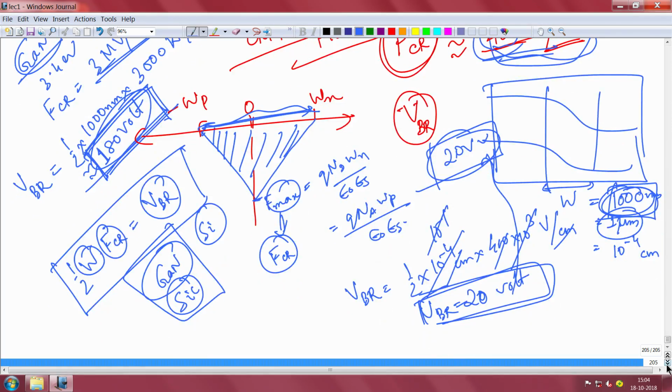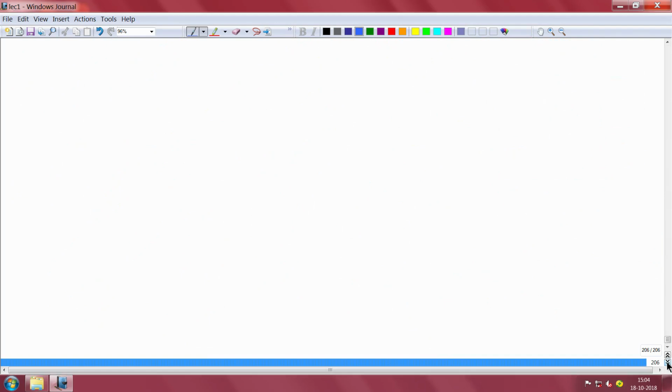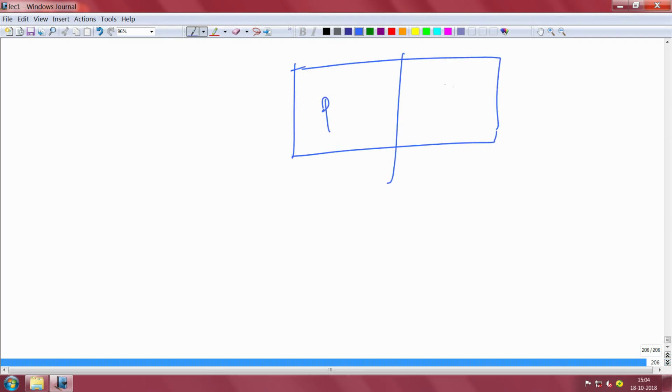And finally, remember that the breakdown is of course larger for larger bandgap material because the critical field typically is higher for a higher bandgap material. Okay. The final thing that we remember is the capacitance voltage. What does capacitance voltage actually mean? So, you have a PN junction, as I keep telling, there is a negative charge here, there is a positive charge here, but this is a depleted region.